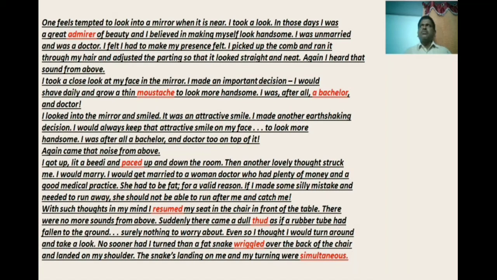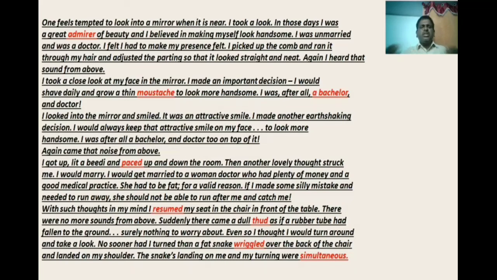He tried his level best to look handsome. He decided on that day, I would shave daily and grow a mustache. Shaving kit. Nowadays, most of the people are not shaving. Instead, they are using what? Trimmers. So, I was after all a bachelor and a doctor. He was always reminding himself that he was a doctor.